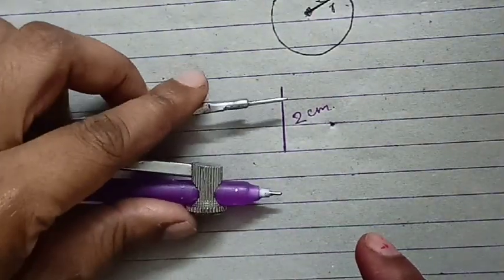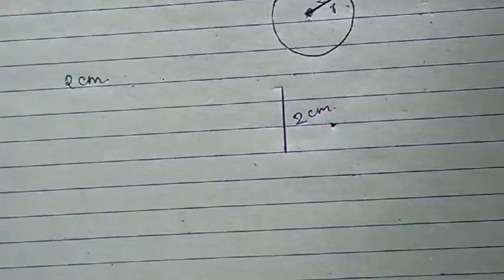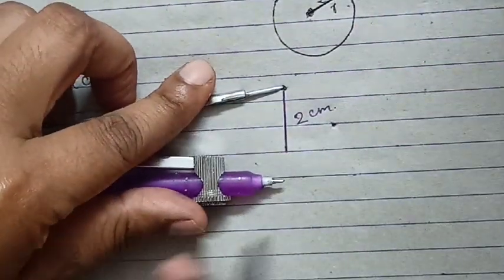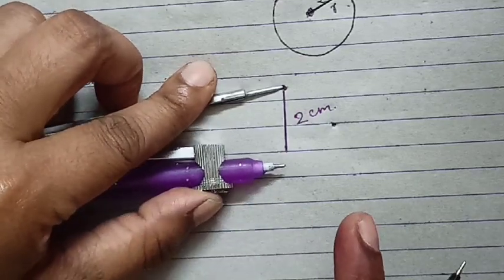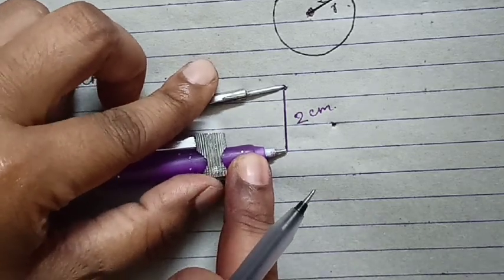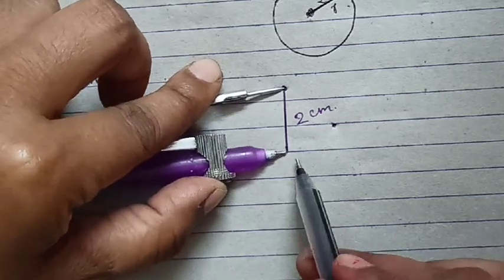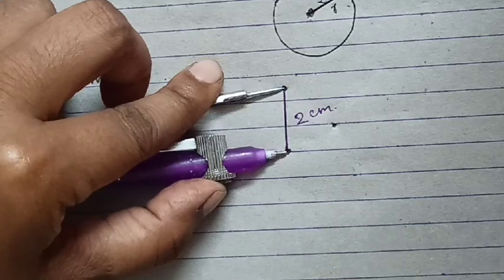Now you have to measure this. You have to keep your pointing at one point of the line here, like that. Clear? Now with this hand you have to keep your compass near, and this pointing pen should be on that point.